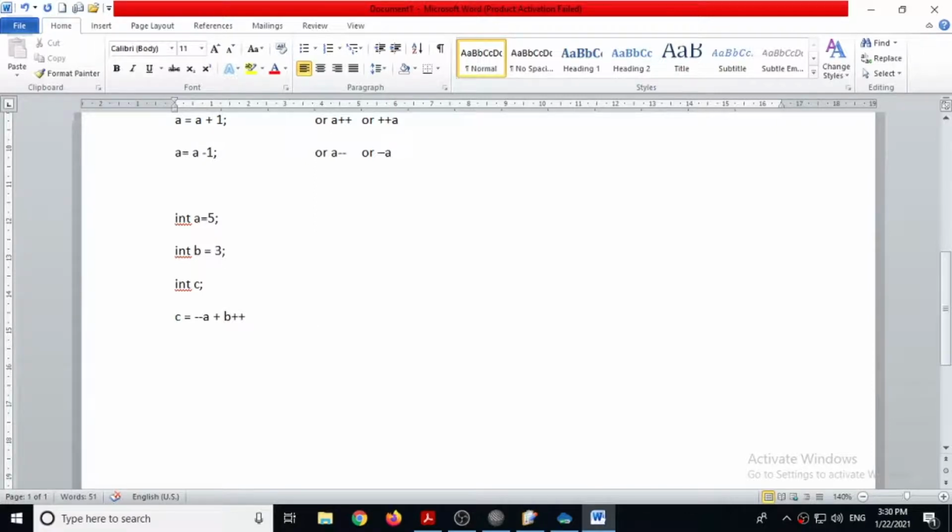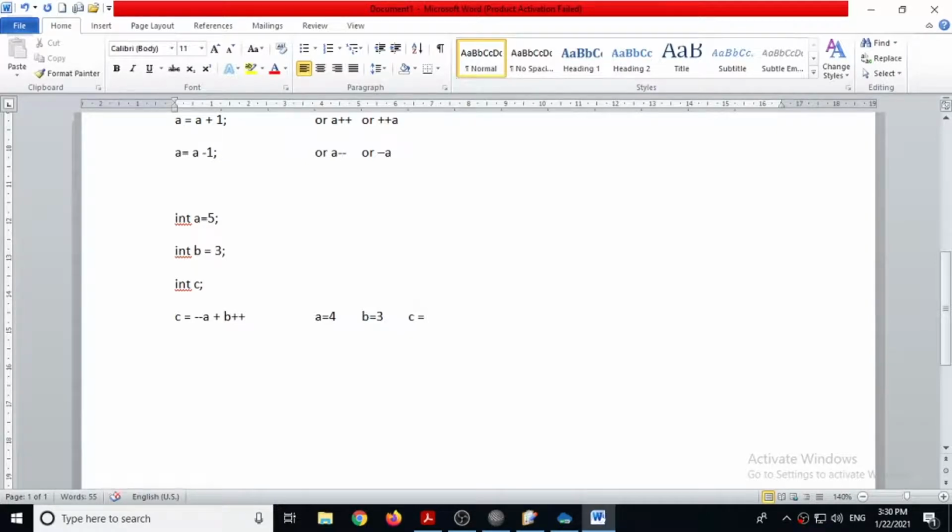Before evaluating the expression, it will decrease the value of variable a. So the value of variable a will be 4. Then the value of b will be 3, because b plus plus is given. It means post increment, so the increment will be done after the calculation.